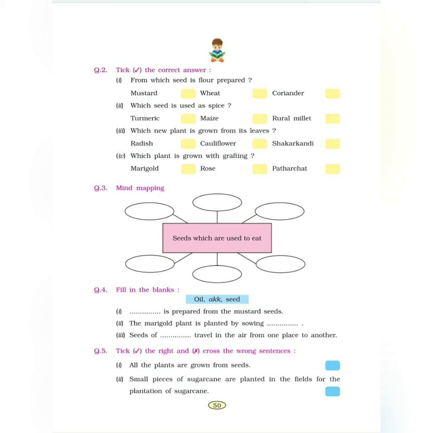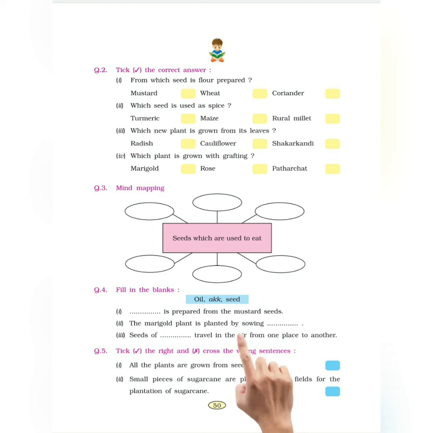I will speak once all these words for you to make sure everybody knows correct pronunciation. The words are mustard, wheat, coriander, turmeric, maize, rural millet, radish, cauliflower, shakarkandi, marigold, rose, and patharchat or patharchatta.